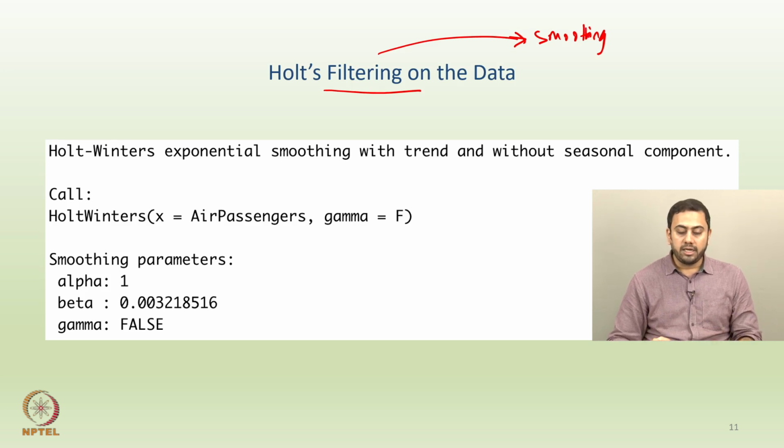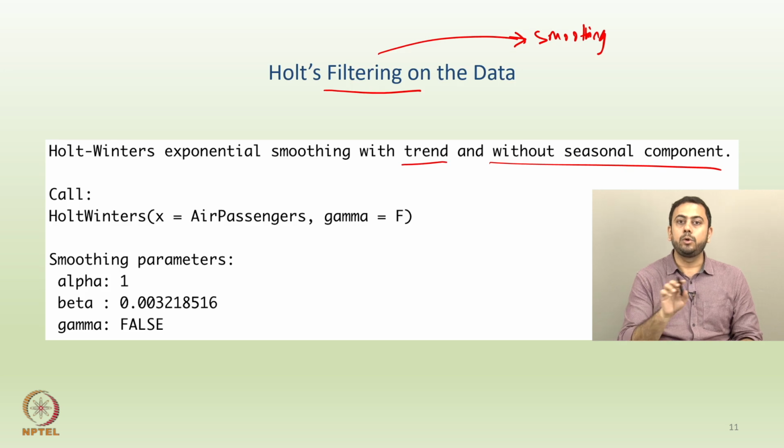So, what output do you get? If you apply Holt's filtering on the data, here it says Holt-Winters exponential smoothing with trend but without seasonal component. So the data contains a trend, but without seasonality, which means Holt's method. R has a common function called Holt-Winters, which is combined, and you have the option of including or excluding seasonality. If you include seasonality, it becomes Holt-Winters. If you exclude seasonality, the name is still Holt-Winters, but essentially what you are doing here is Holt's technique, or